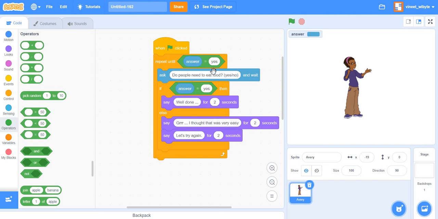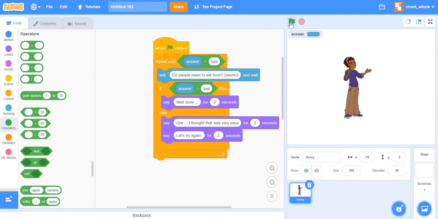So what this means is that this question will be asked to me until the answer that I provide is yes, right? In general, until this condition here becomes true, Sprite will keep repeating whatever is inside this loop, right?